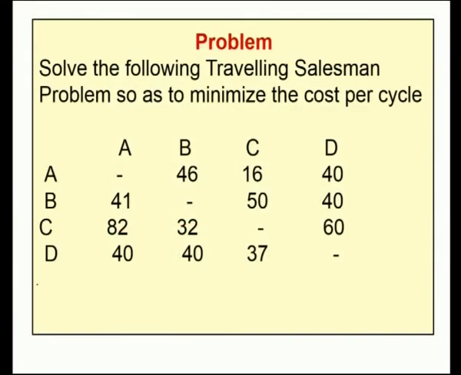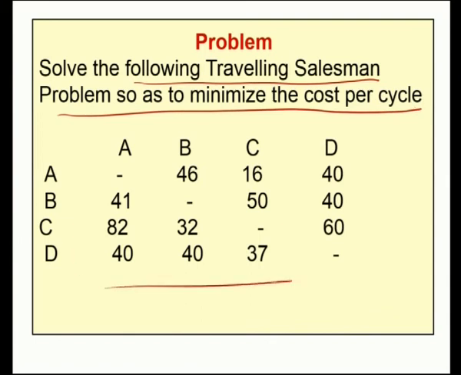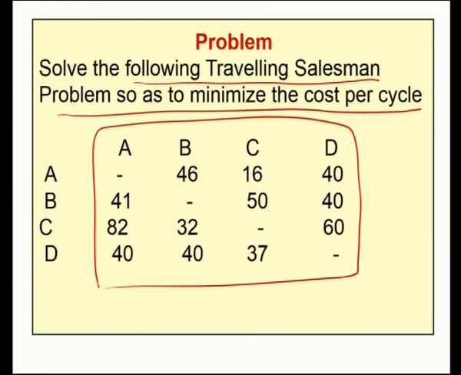Problem: solve the following travelling salesman problem so as to minimize the cost per cycle. A table is given. For this table, by solving the transportation problem, obtain the optimal cost.